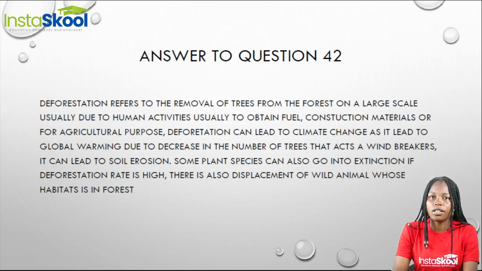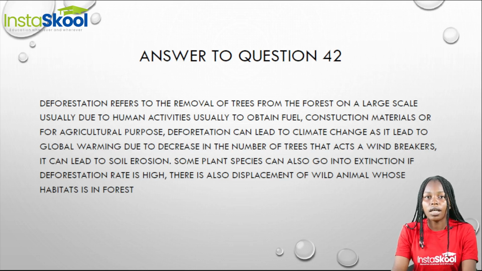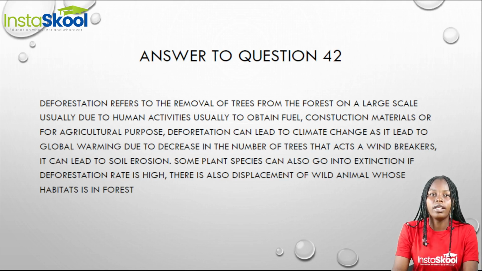And why do we say so? Because there is a large decrease in the number of trees in the forest. And remember that trees sometimes act as windbreakers. Deforestation can also lead to soil erosion. Also, some plant species can go into extinction if the deforestation rate is high.